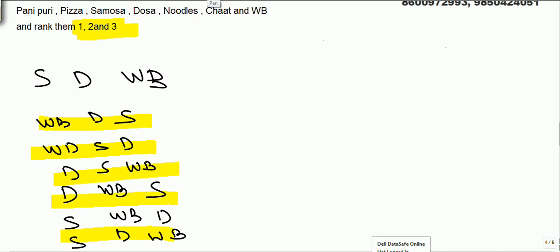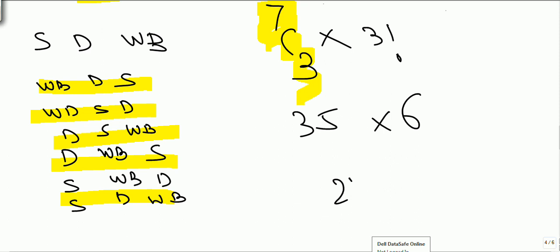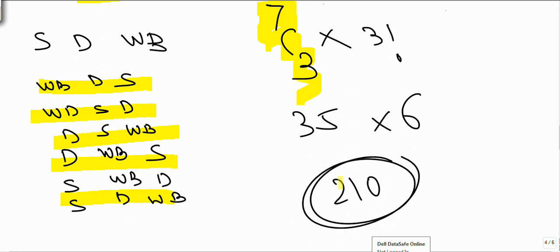So what we know is, first out of 7 we need to select 3. We know 35 combinations we have got. But after selecting, I told you, you need to put a sequencing for that: first preference, second preference, third preference. Out of 7, selection of any 3, we have done, so what we know is 35. But again, 3 things at 3 places can be arranged in 3 factorial, 6 ways. So total such selection and arrangement, 210 different selection and arrangements will be there.